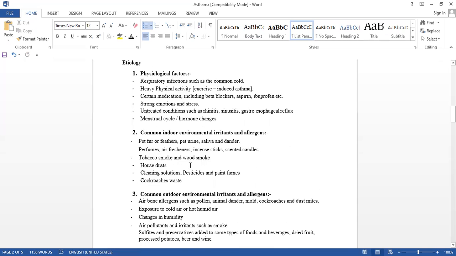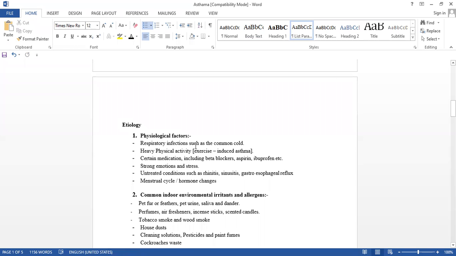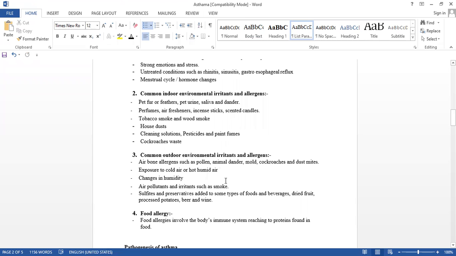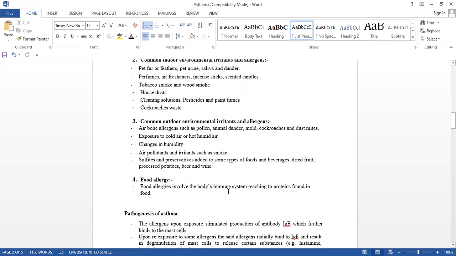So this is all about the etiology. What we saw: physiological factors, in that the common cold, exercise induced asthma, certain medications meaning drug induced asthma, emotion, stress, untreated diseases, the menstrual cycle in women due to hormonal changes, common indoor ones and common outdoor ones, and the food allergy.